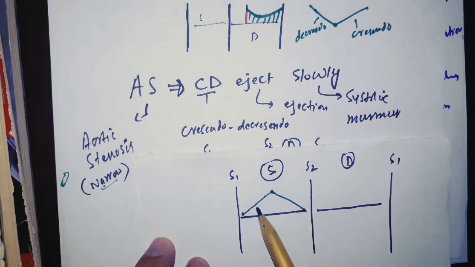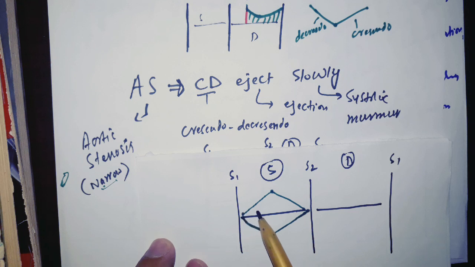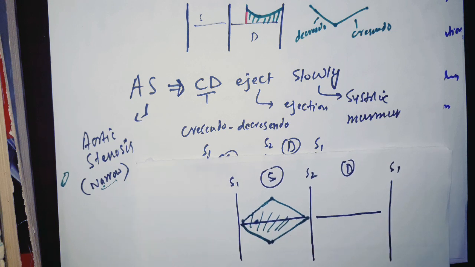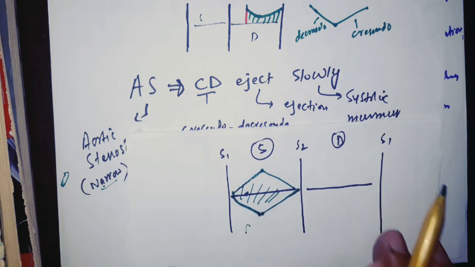Sometimes they draw crescendo and decrescendo above the line, but sometimes they also draw it like this. This is crescendo and this is decrescendo. But as I said, if we go upwards above this line, that is called crescendo, and if you go downward, that is called decrescendo. This is the kind of murmur we see in aortic stenosis, and it gives the shape of a diamond. So sometimes they describe it as a diamond-shaped murmur.